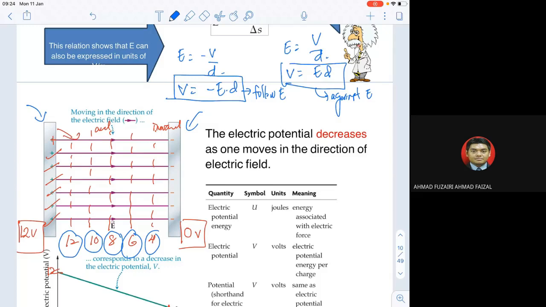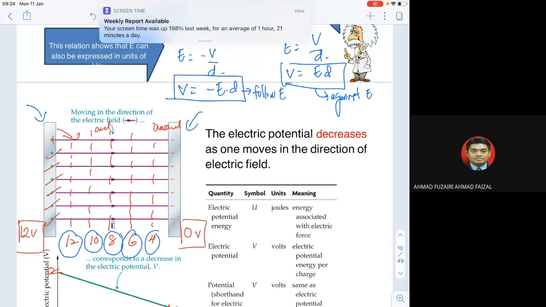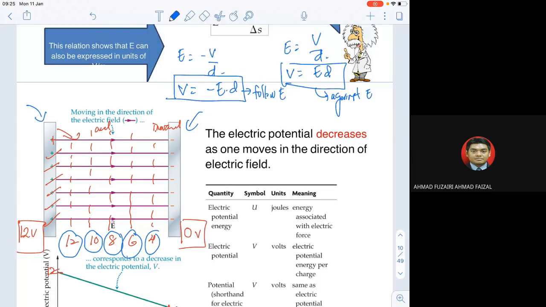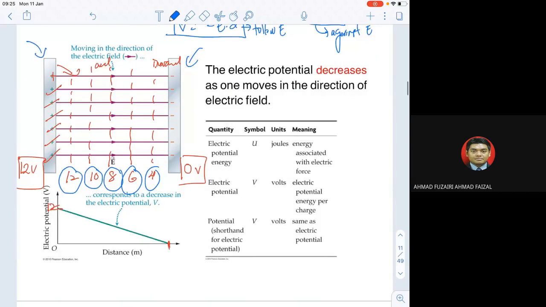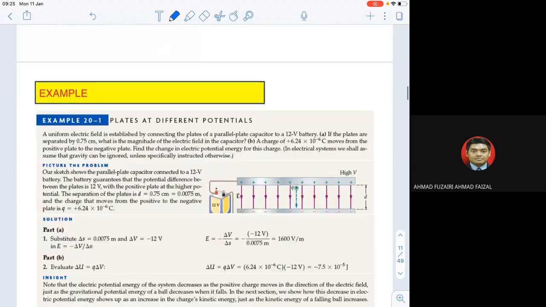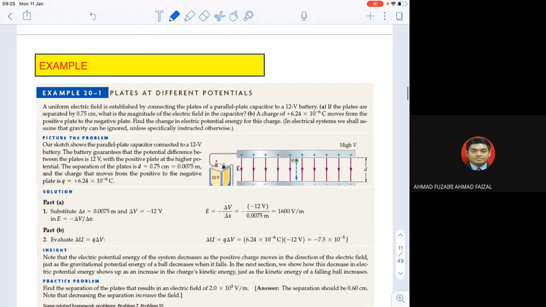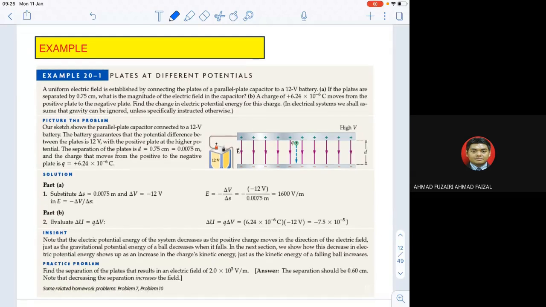So don't get confused between the terms. The electric field lines are the purple color, this is the electric field, but the dashed lines are just the electric potential. When we plot electric potential against distance, as the distance increases, the electric potential decreases. These are the examples. A few examples you can try on your own.